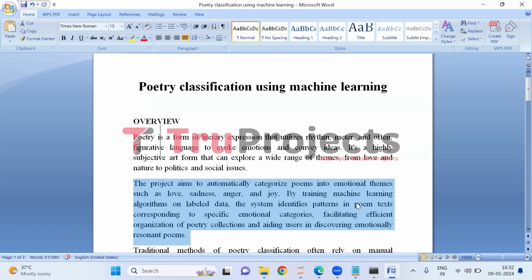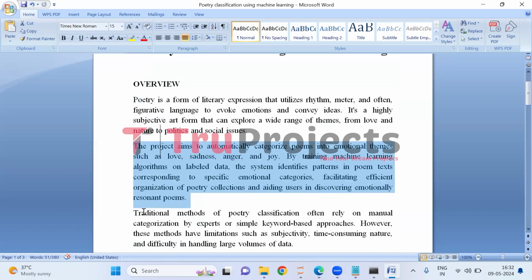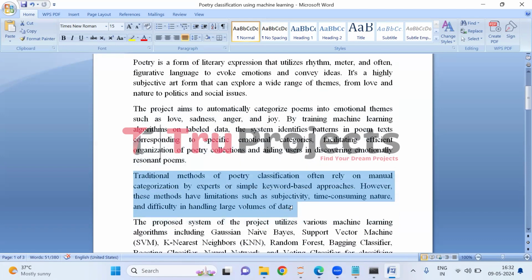Through the use of labeled data to train machine learning algorithms, the system finds patterns in poem text that match particular emotional categories. This makes organizing poetry collections more efficient and helps users find poems that resonate with them on an emotional level. Traditional methods of poetry classification frequently depend on basic keyword-based techniques or skilled human categorization. These approaches are dependent on subjectivity, time consuming, and challenging to handle enormous amounts of data, among other drawbacks.